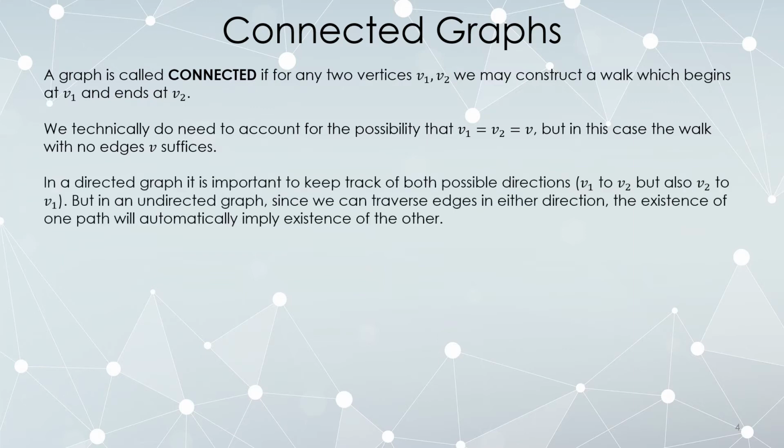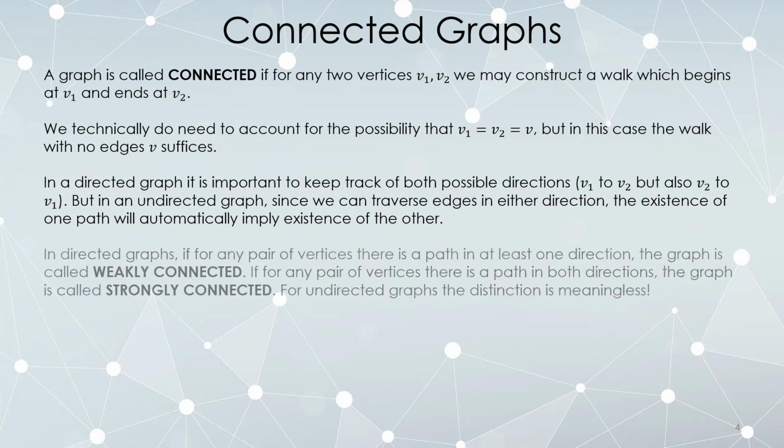In a directed graph, however, we do need to keep track of both directions. Okay? Starting at v1 and going to v2 could be a very different walk than starting at v2 and going to v1, because not every edge can be followed in both directions. So in a directed graph, it's very important to know where you're starting versus where you're finishing. But in an undirected graph, since edges can be traversed in both directions, it's not really such a big deal. If you can get from v1 to v2 in an undirected graph, you can simply take the walk backwards to go from v2 to v1.